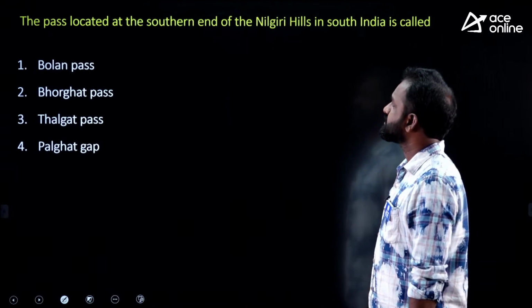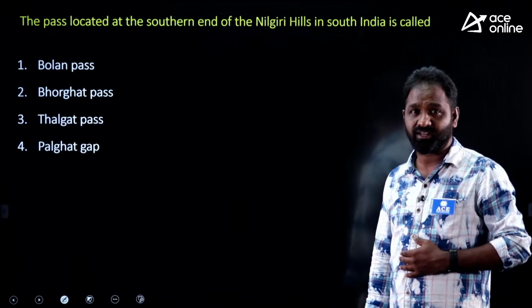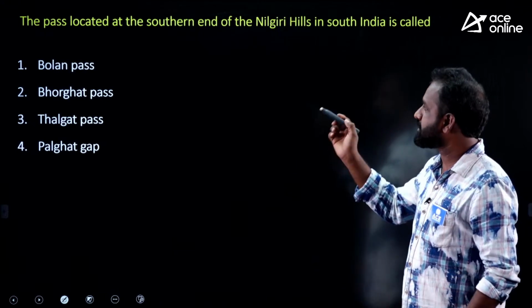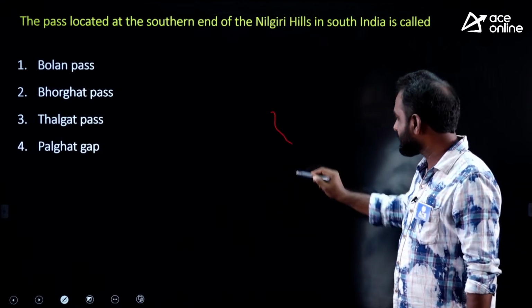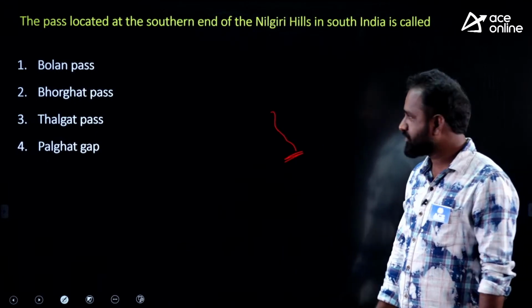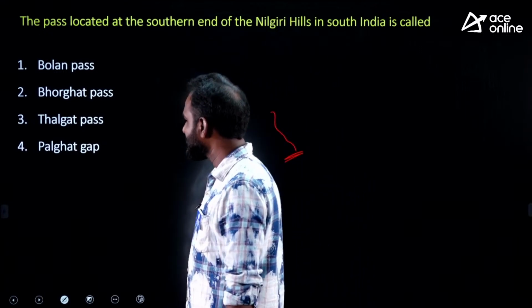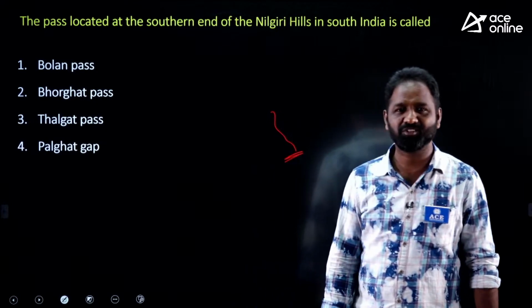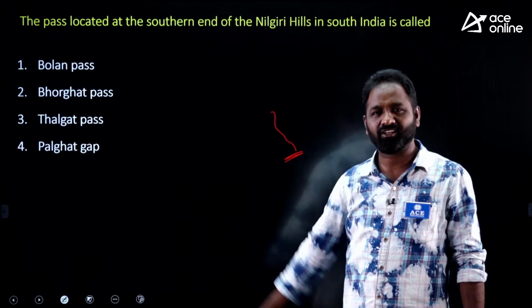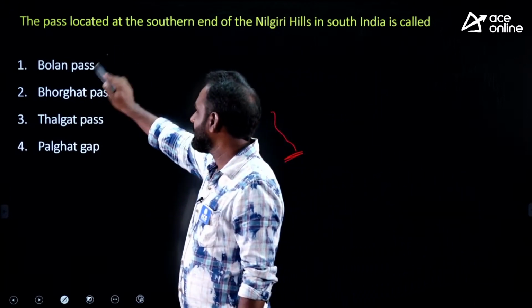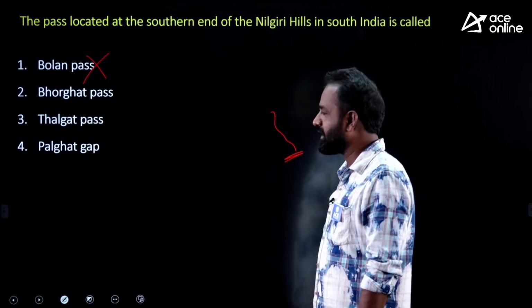Okay, now let us see where the passes are located. The pass located at the southern end of the Nilgiri Hills in South India. In South India also we have some passes, right? So the question is the pass located at the southern end of the Nilgiri Hills. Which one is it? Bolan Pass, Borgad Pass, Talgad Pass, Palgad Pass. You can eliminate the Bolan Pass, which is in North India, not South India. Now go through Borgad Pass, Talgad Pass or Palgad Pass.